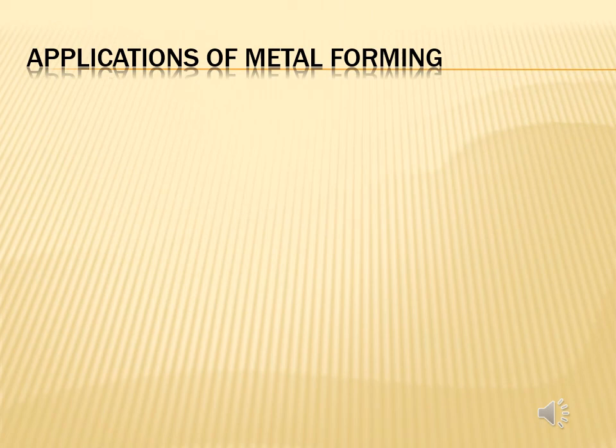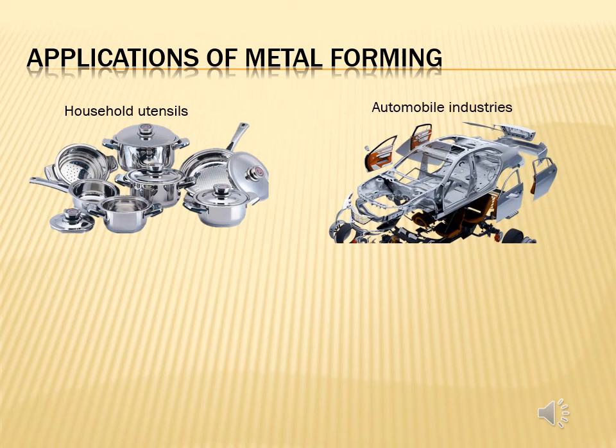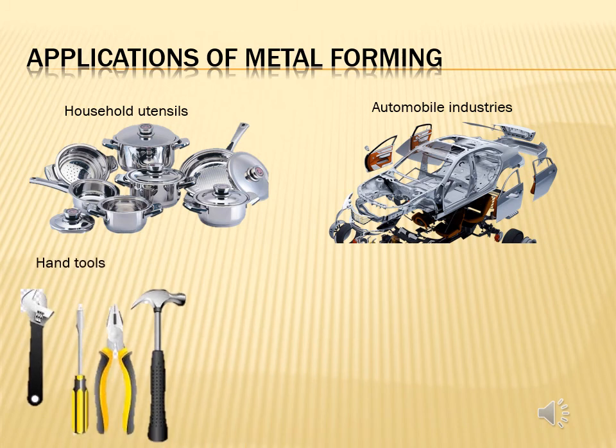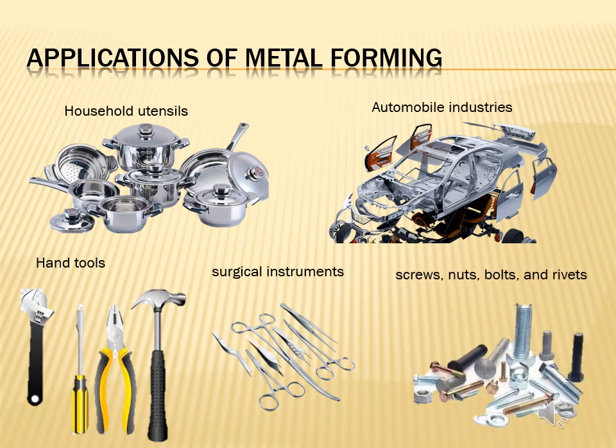Applications of metal forming. It is used in the manufacturing of household utensils, automobile industries, for example, manufacturing of car body components, hand tools like spanners, screwdrivers and hammer, surgical instruments, as shown in the picture, and manufacturing of screws, nuts, bolts, and rivets.